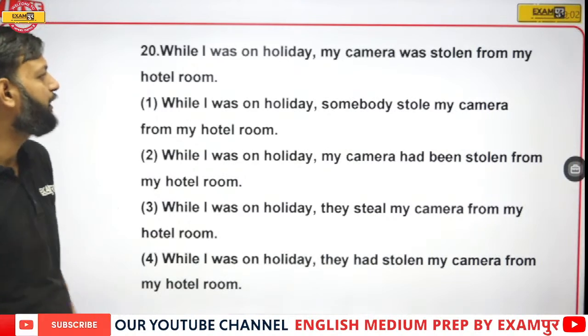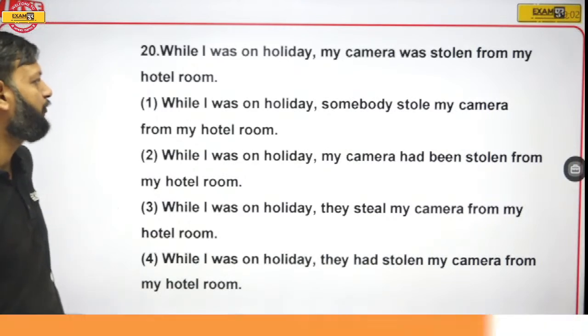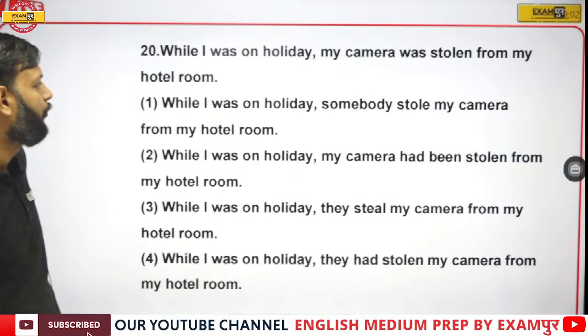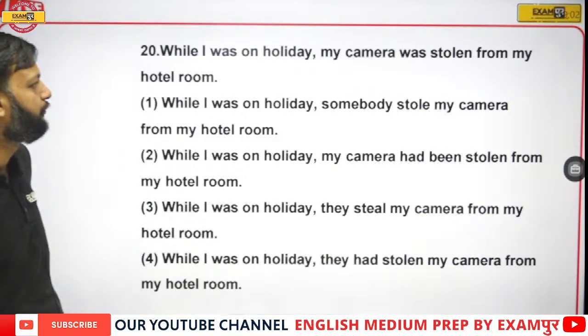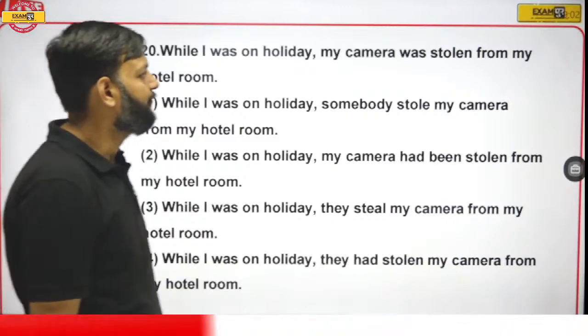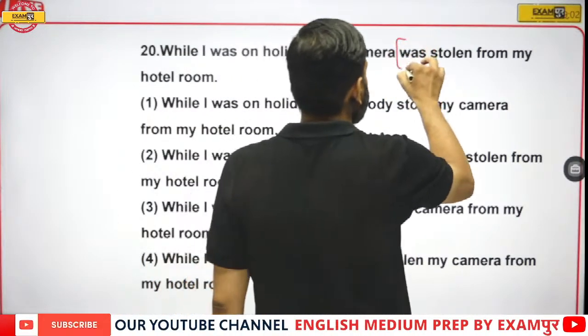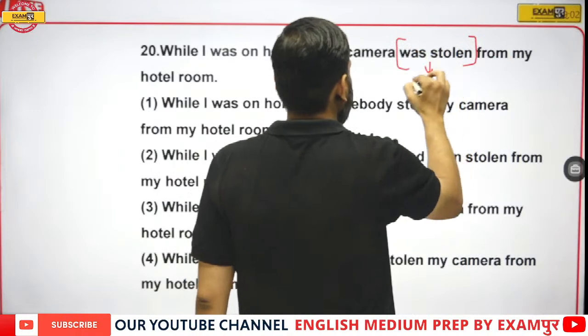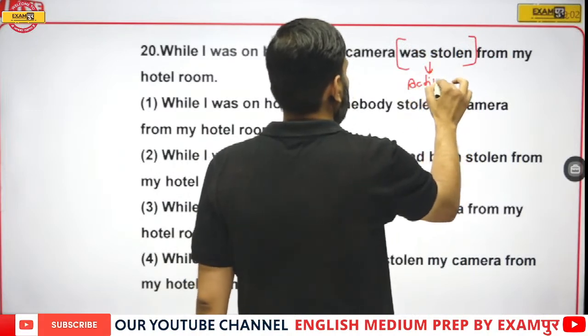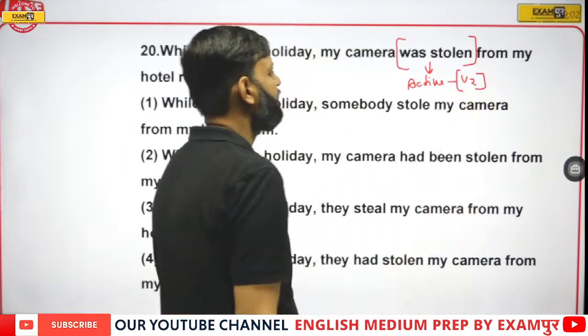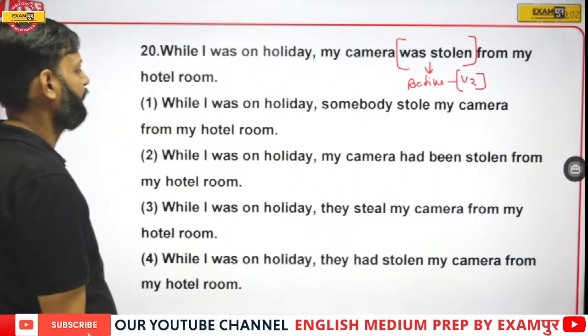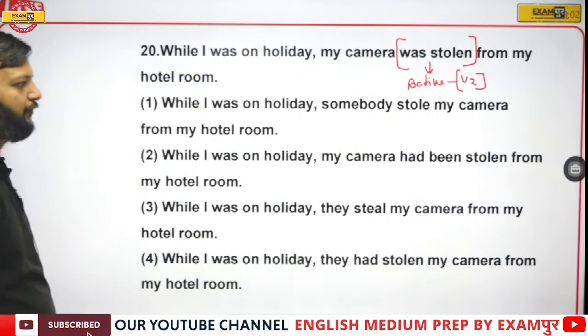While I was on holiday, my camera was stolen from my hotel room. So here we have "was stolen". It means inactive, so we need the second form of the verb. Just look for the second form of the verb.